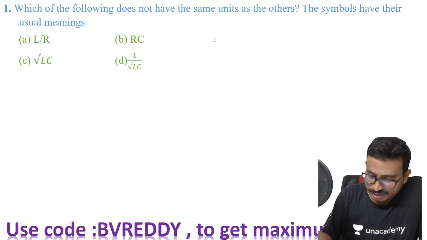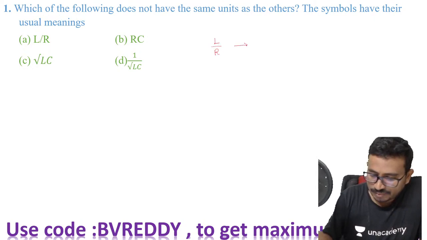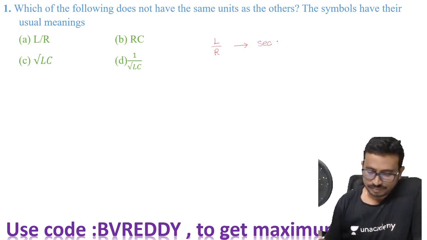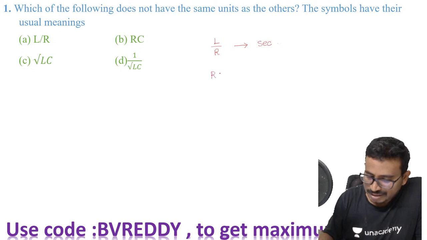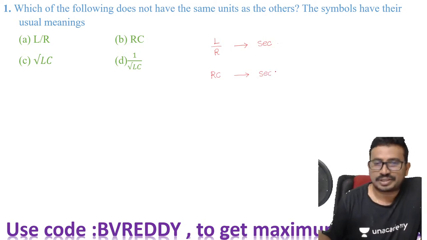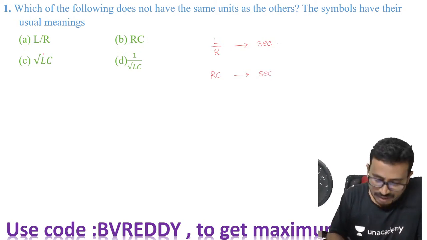Now here this is L by R. Can you tell me the units of L by R? Which is seconds. Now this is RC. As we know, RC is nothing but the time constant, and the unit of time constant is seconds.